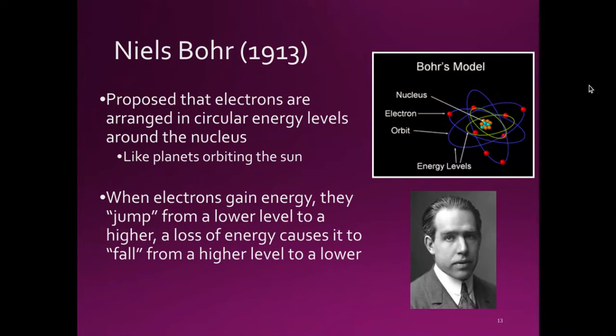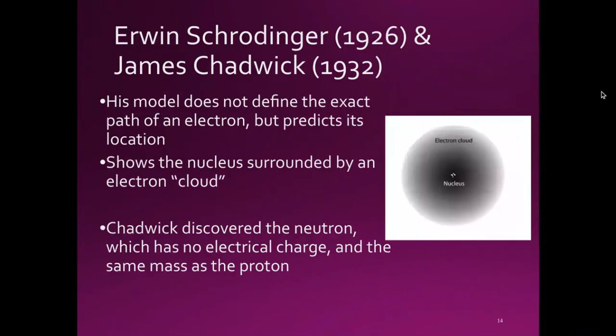Niels Bohr proposed that electrons are arranged in circular energy levels, much like planets orbiting the sun. When electrons gain energy, they jump from a lower level to a higher, and a loss of energy causes them to fall from a higher level to a lower. And when this happens, they give off light. So we will look later on at the different colors that are emitted from different types of elements in our tubes.